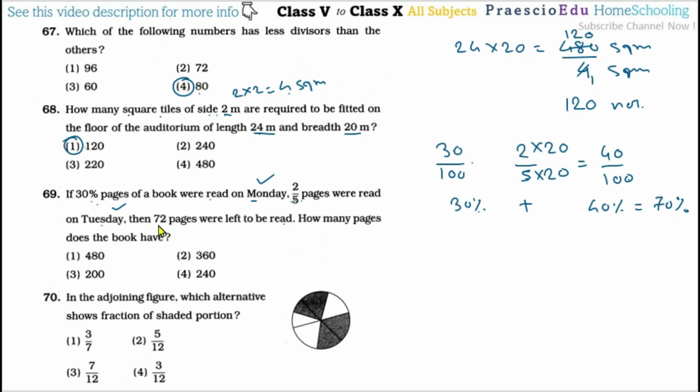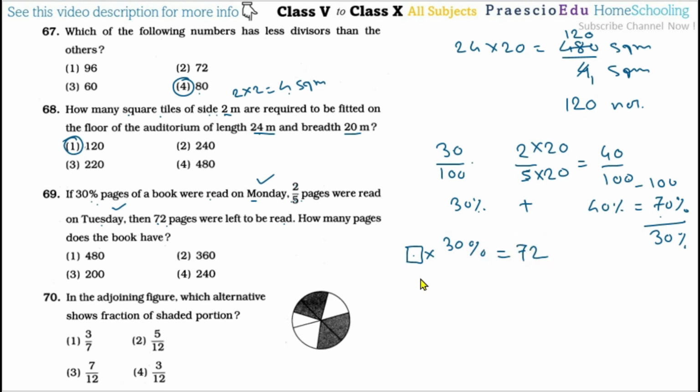After this, 72 pages were left. Now 70% is read, so if we deduct this 70 from 100, 30% is left to read, and the number of pages left is given. So 30% of the total pages of the book is 72 pages. Suppose the total pages of the book is this box, so box multiplied by 30% equals 72 pages.